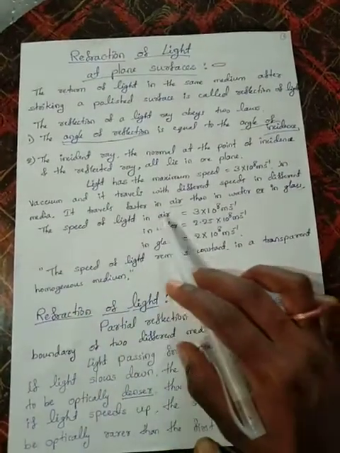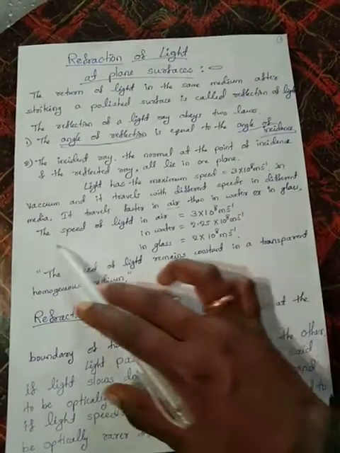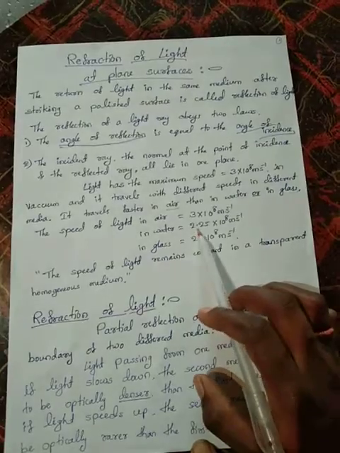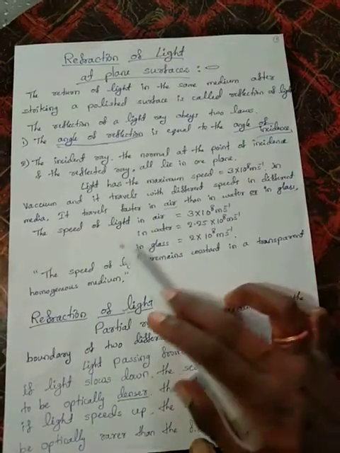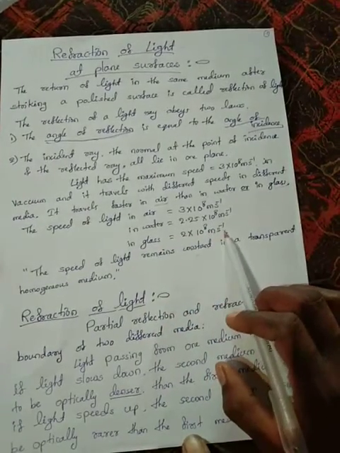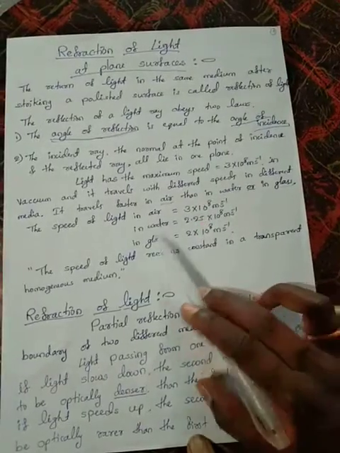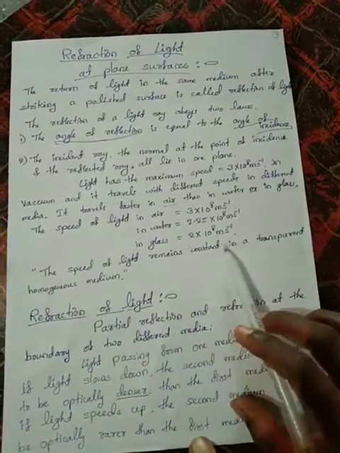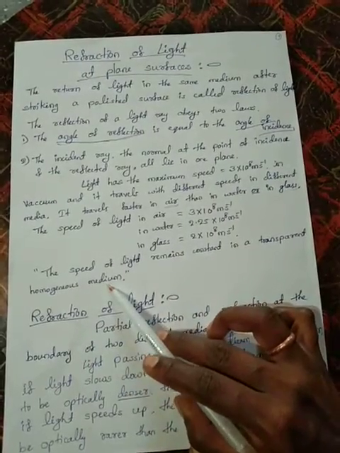So the speed of light in air is 3 x 10^8 meters per second, the speed of light in water is 2.25 x 10^8 meters per second, and the speed of light in glass is 2 x 10^8 meters per second. These three are constant values. And the speed of light remains constant in a transparent homogeneous medium.